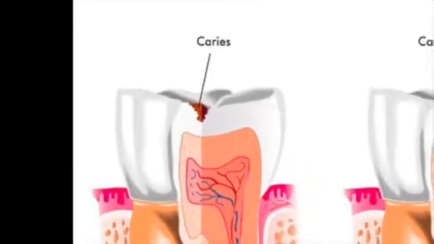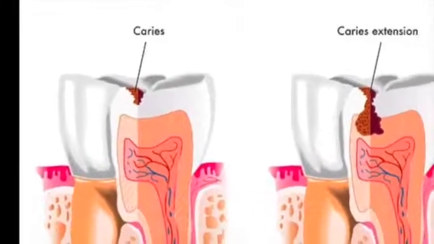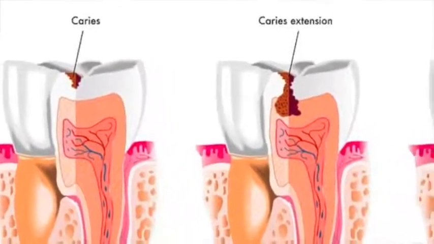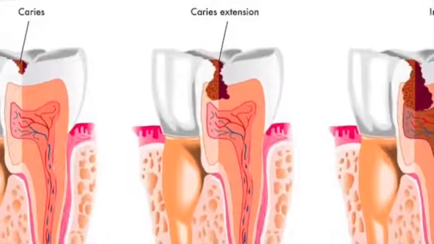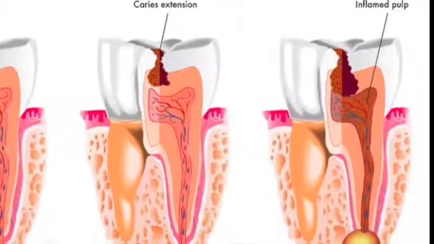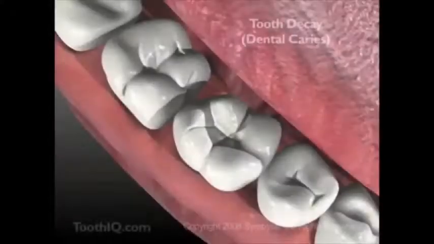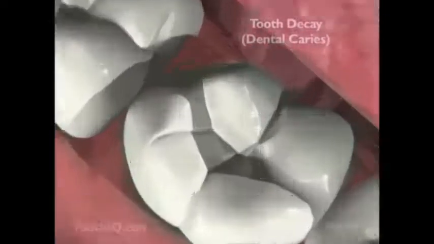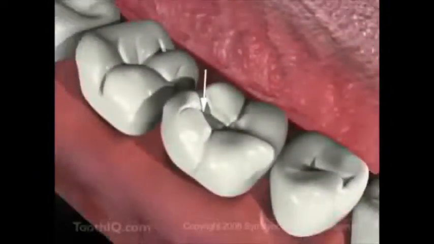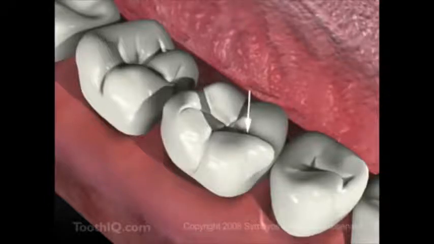A cavity usually appears as a small black spot on the outer surface, whereas in reality, it is much bigger when seen in the inner layers of the tooth. The dentist can also identify certain teeth that are more likely to get cavities because of their shape that tends to collect the food particles and cannot be cleaned thoroughly.